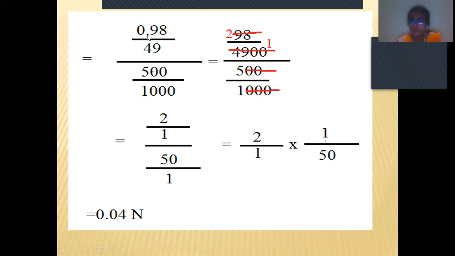see here we have to remove the decimal. After the decimal, two values are there. So here we have to add two zeros, and here two zeros, and the two zeros will get cancelled. So here 49 1 ja, 49 2 ja is 98. So we got 2 by 1 by 50 by 1. If we do this calculation, we got 0.04 normality.